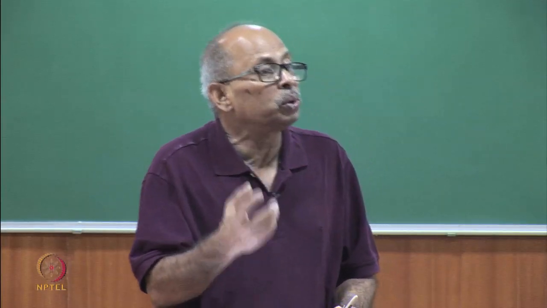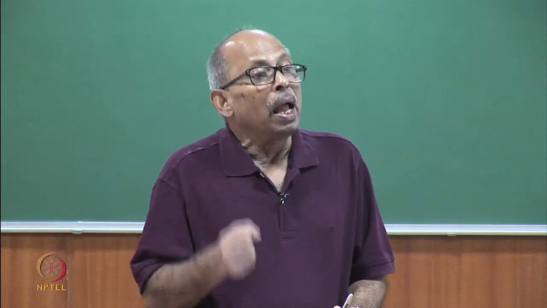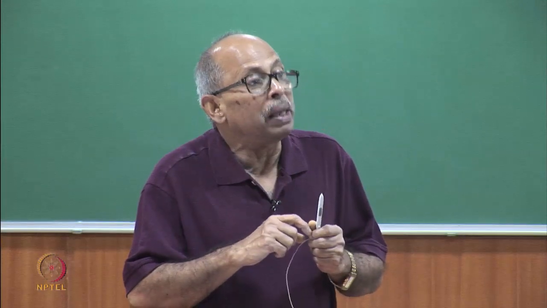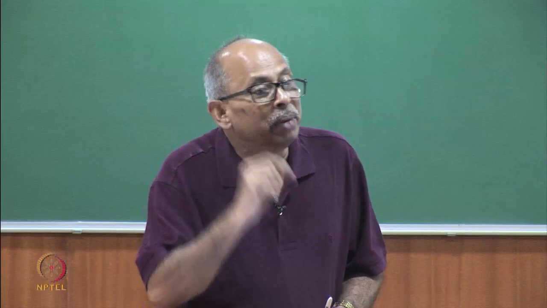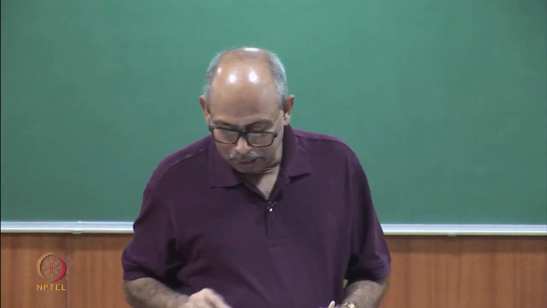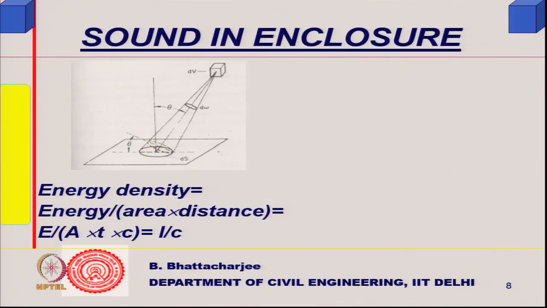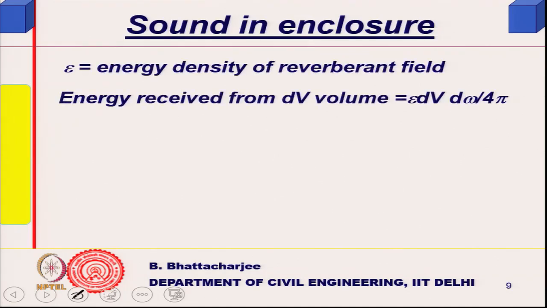So, the power of the source will be W in watts, which should be this divided by dt, and this divided by 4 pi r square goes along all directions, multiplied by d omega, which is the fraction that will be received at this one. So, this is what is further written: the energy density of the reverberant field. That is what we are saying.